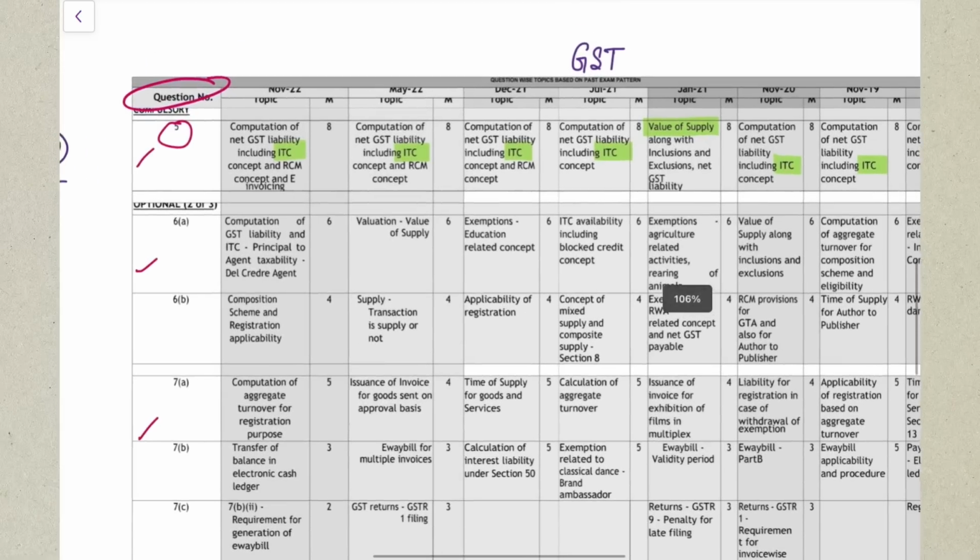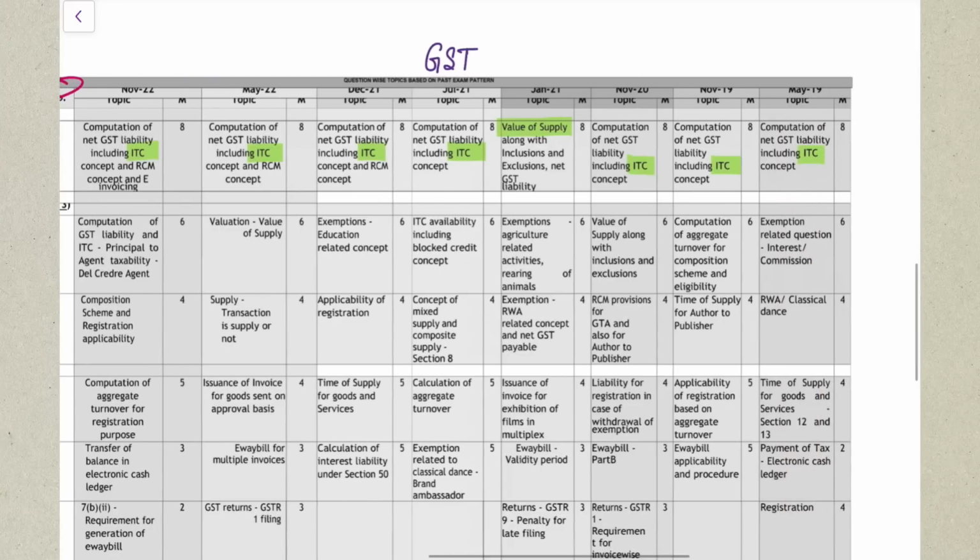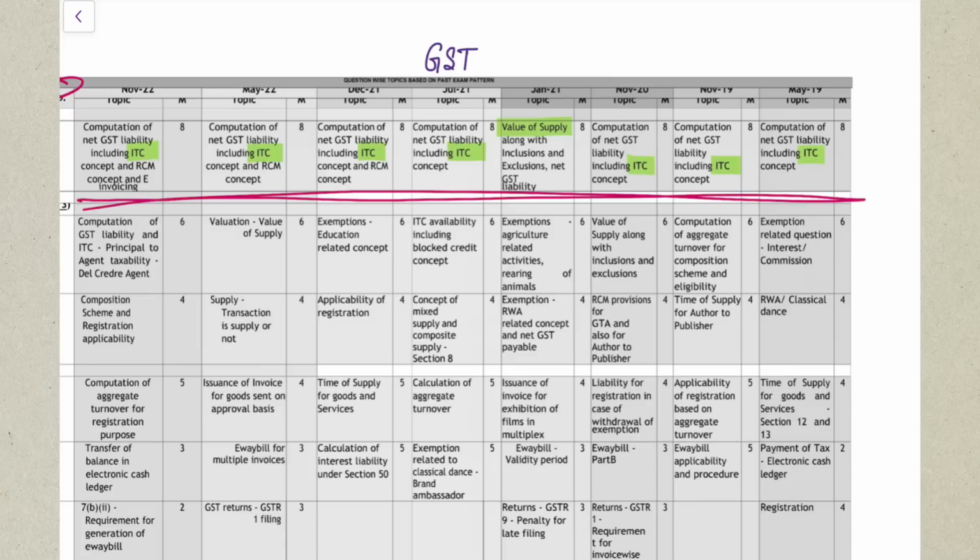If you see question number 5 of GST, in every single attempt, it is asked from the ITC chapter only. That is your input tax credit chapter, in which they will ask you a computation sum. They will tell you to compute. Yes, either it can be from ITC or it will be from your value of supply chapter. Maximum it is from the ITC chapter only.